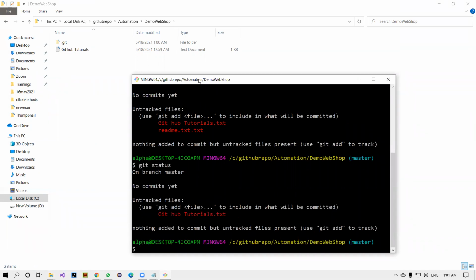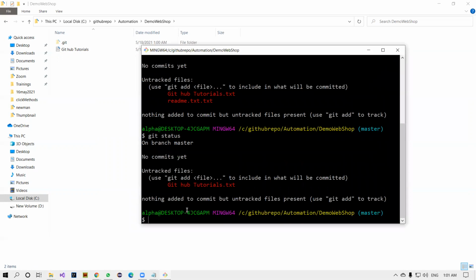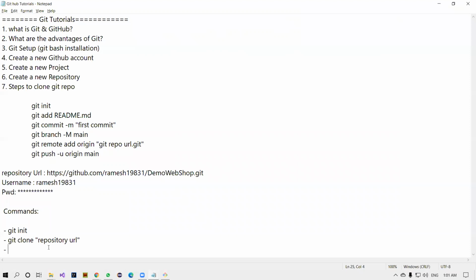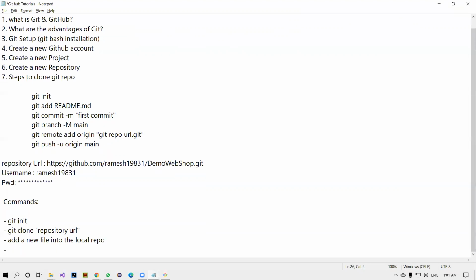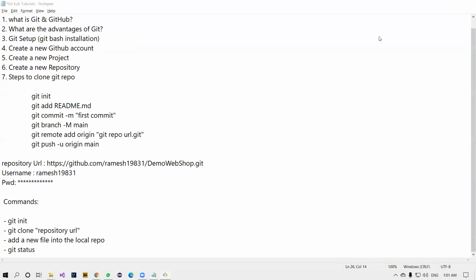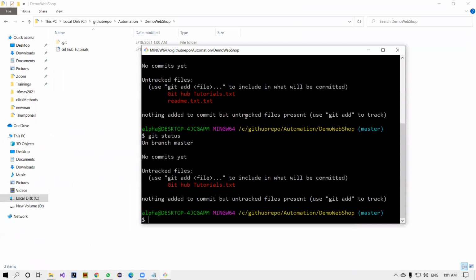Now fine, sir. So how to do, sir? What is the next step? The first step: git clone is done, and here we add a new file into the local repo. And what next, sir? Then git status. Fine. Now after git status, you have to give git add.